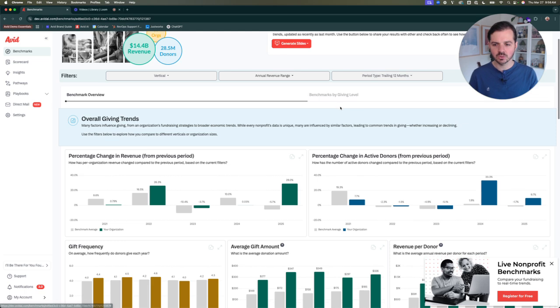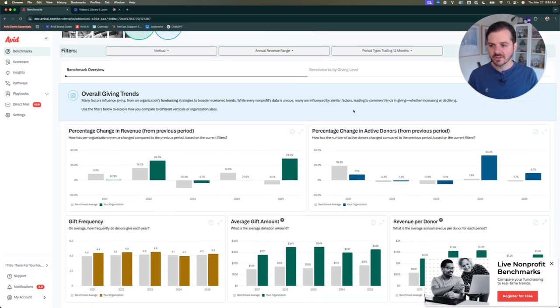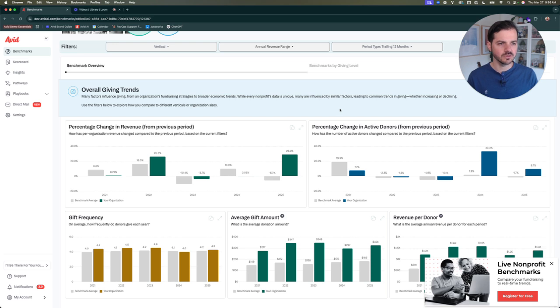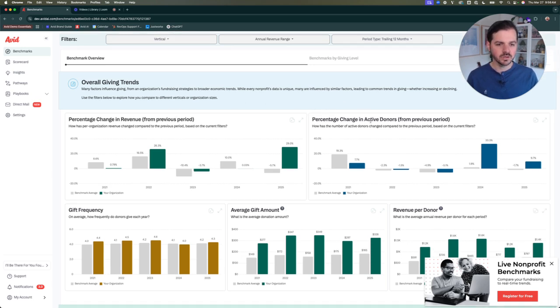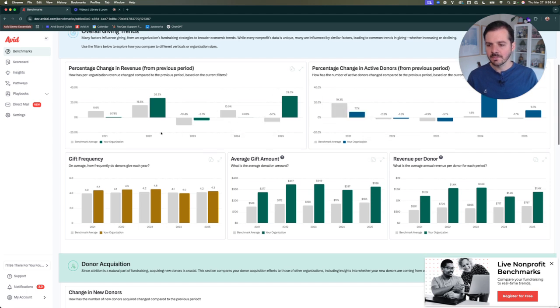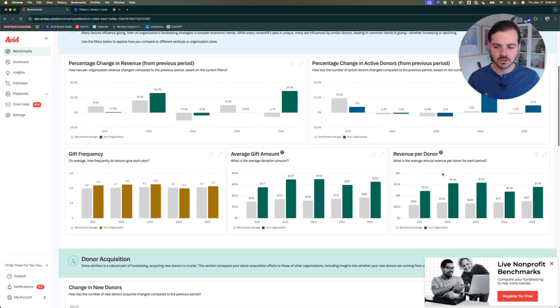Looking into the actual reports and the data, you'll see that there are lots of reports in here that are going to look similar to different data points you've seen in other benchmark reports as well. Change in revenue, change in active donors, how often are people giving, how much are they giving when they do choose to give, what's the average revenue per donor.